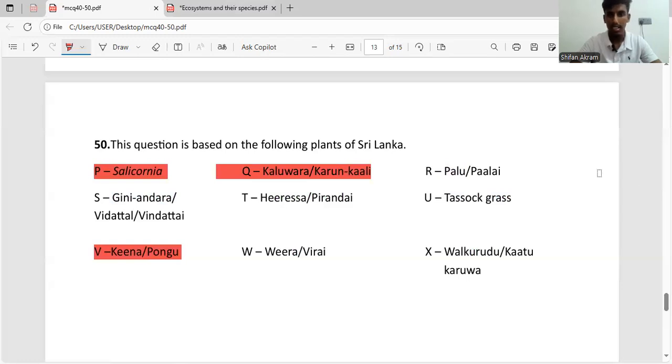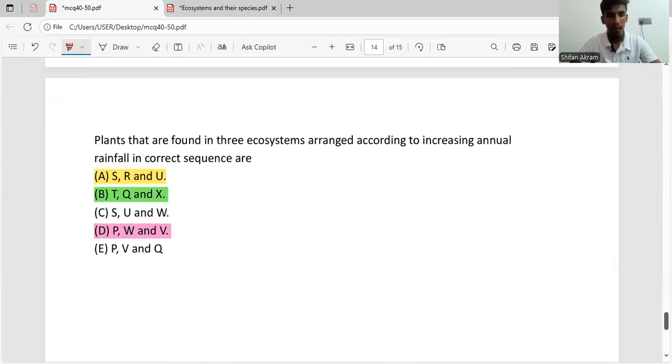So the correct answers are A, B, and D. So A, B, and D are the final answers. So with this, the first past paper analysis of 2024 is over.